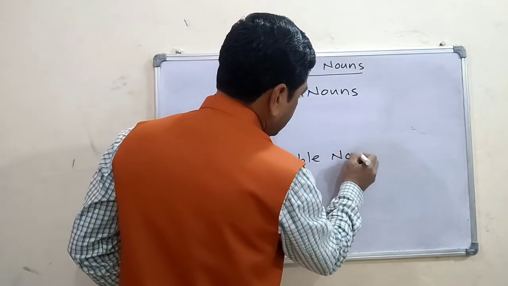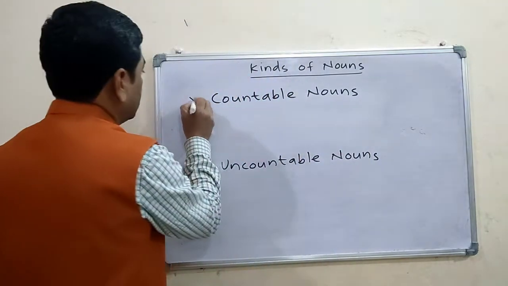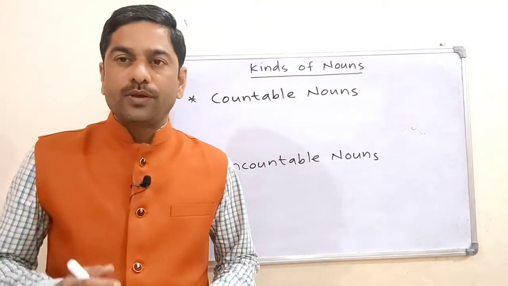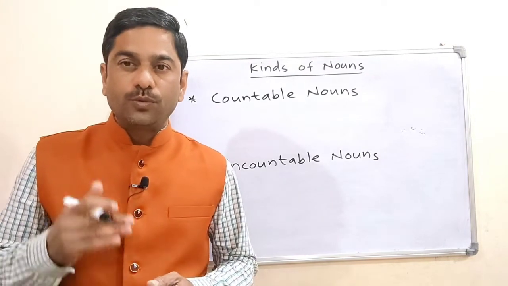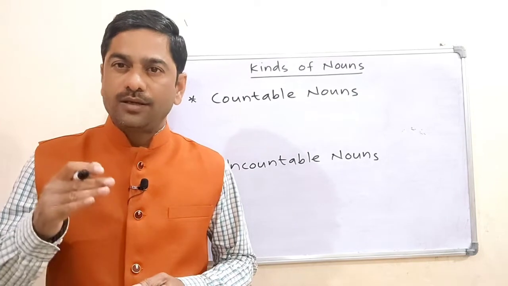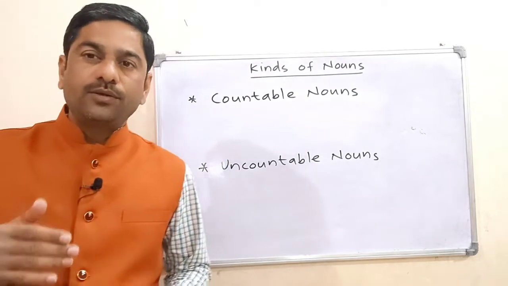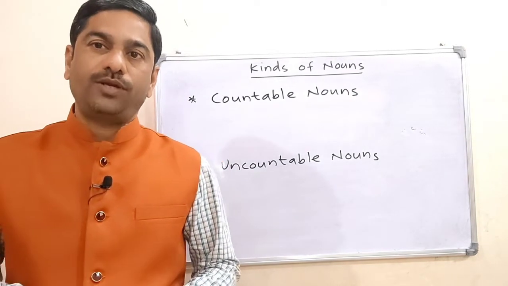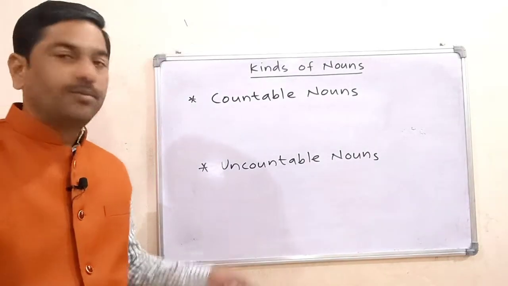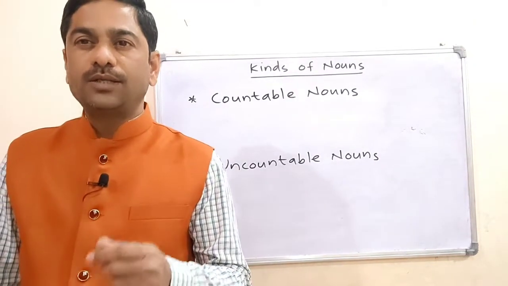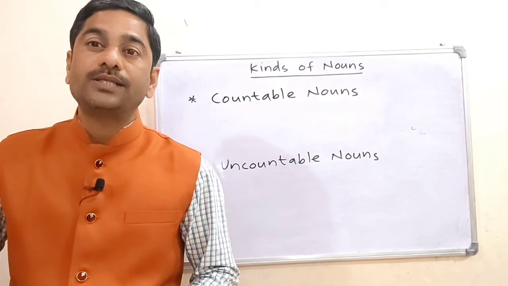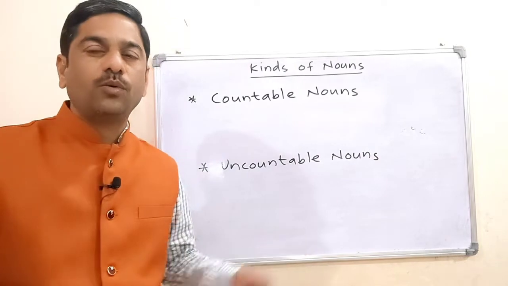This is another classification of nouns: countable nouns and uncountable nouns. There are some nouns which we can count as 1, 2, 3. They are countable nouns, and we can make plurals of these countable nouns, singular and plural. What about uncountable nouns? Uncountable nouns are those nouns which we cannot count as 1, 2, 3, and they don't have a plural form.